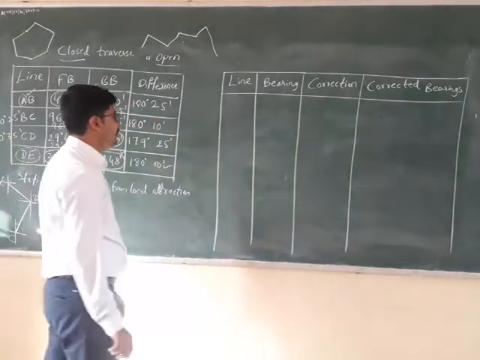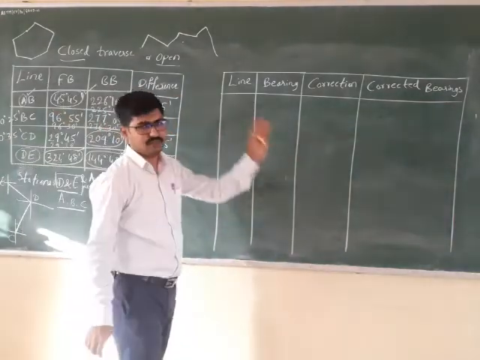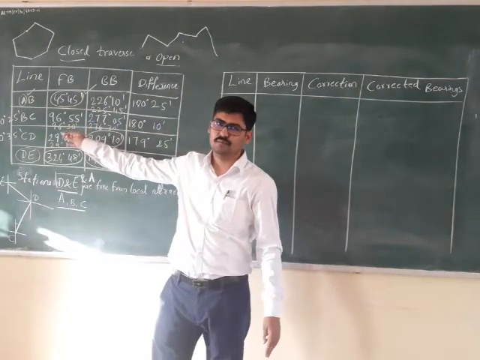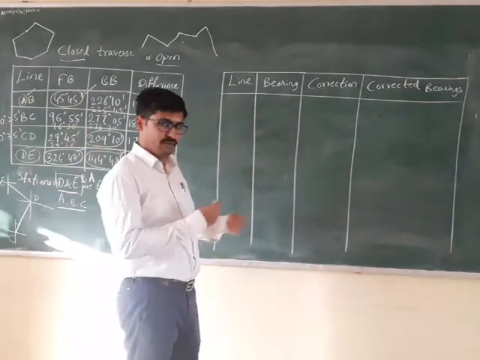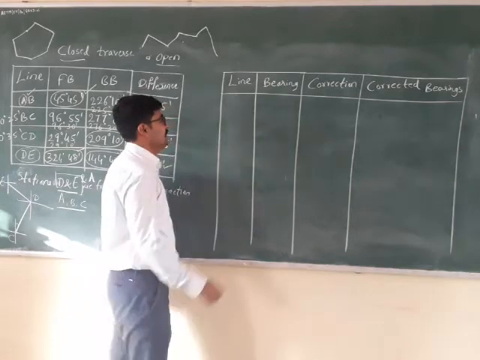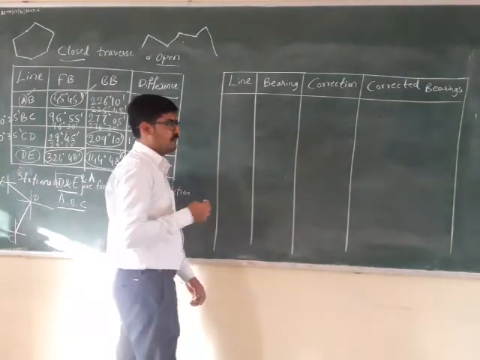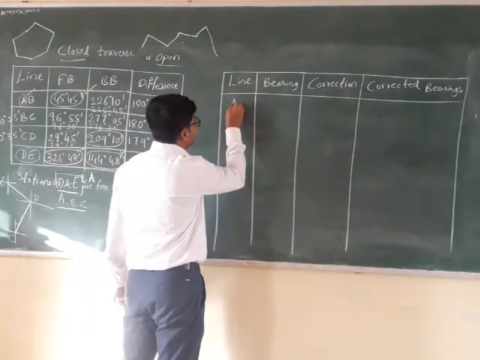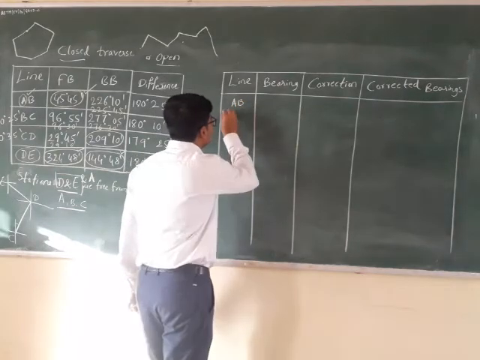Here I am not going to write the lines the way they have been given in the problem. I am going to have a different way of writing the lines. Just observe how this has to be written here. Line AB I will write.